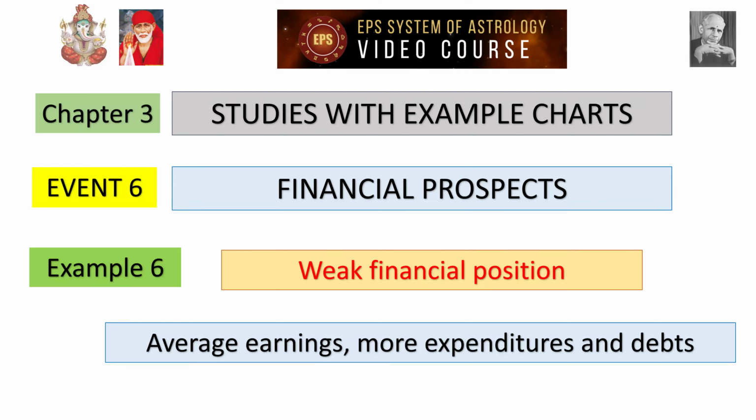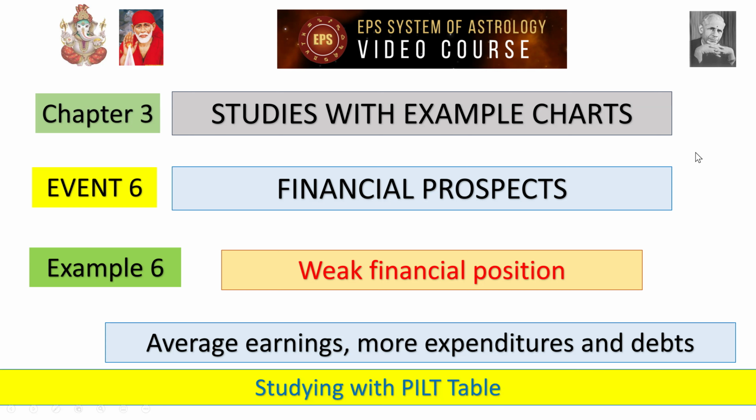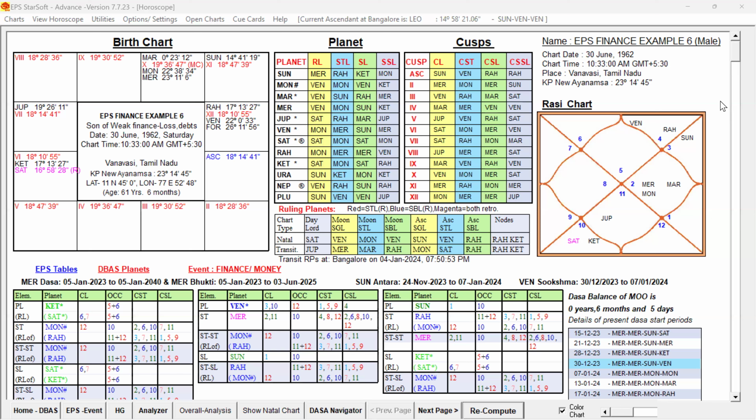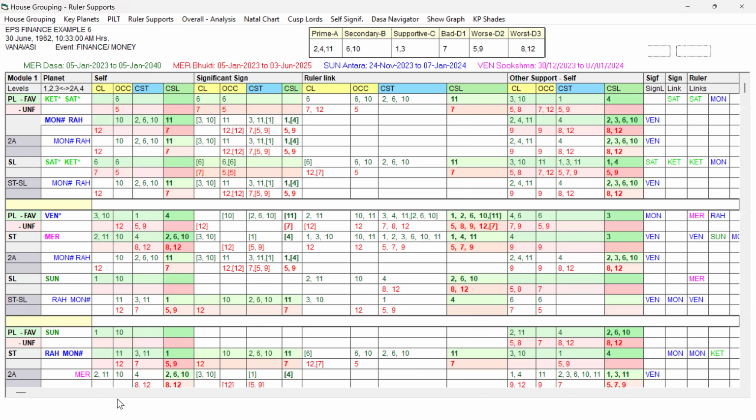Example 6. Weak financial position. Average earnings, more expenditures, and debts, of course, no savings. We are going to study this example in this video with the help of the PILT table. Now let us examine the birth chart and the PILT table. This is the birth chart of that male native. Now let us go to the house grouping. Let us check with the help of the PILT table the influence of the unfavorable key planets on the destiny and also the dasa periods.